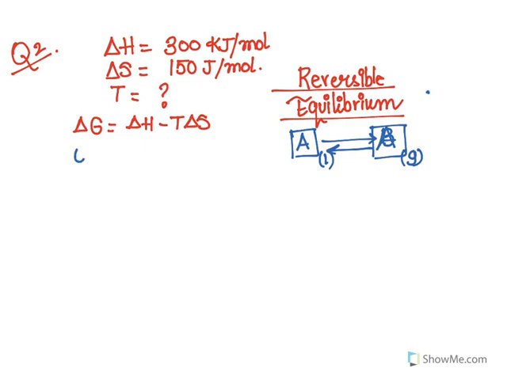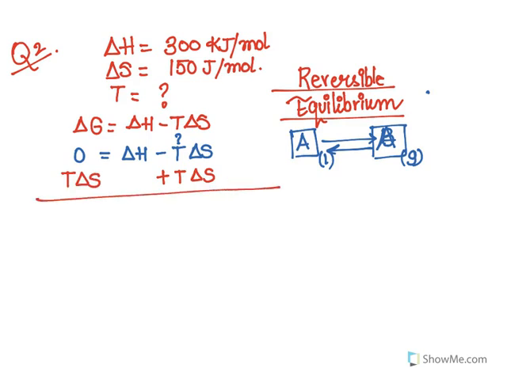So the value of delta G is going to be 0 here, and we are going to establish our equation, which will be delta H minus T delta S. Now remember, here we are going to calculate T. So for calculation of T, I'm going to add T delta S on both the sides, so that it goes away from here, and I now have T delta S equals delta H. Now, because I'm going to calculate T, I have to have T isolated.